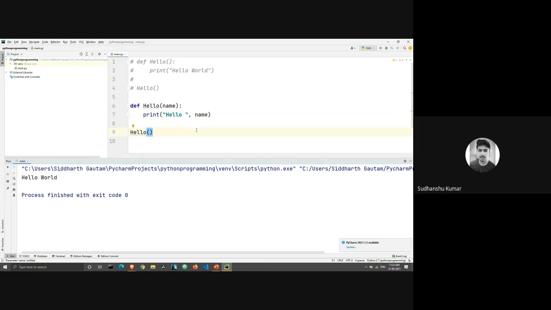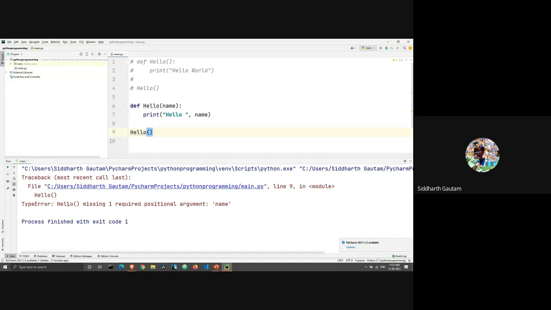Error. Name is not defined. Yep, you are right. Let's run this. And as you can see, it gave us an error. It says we have one missing positional argument called name. So this function, hello, is asking me for an argument. It's telling me to enter an argument, but I have not given it any argument.